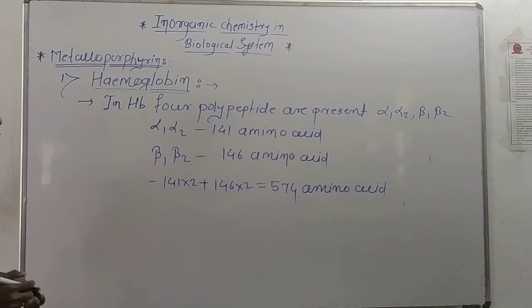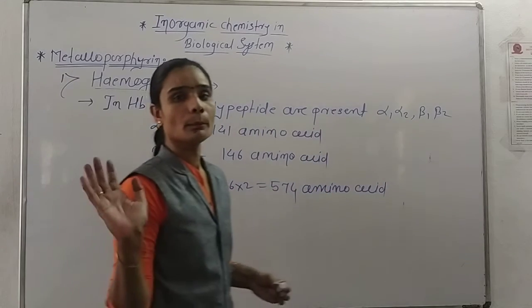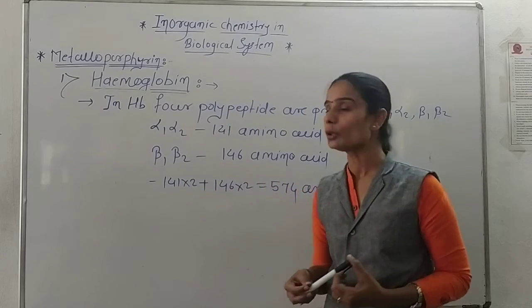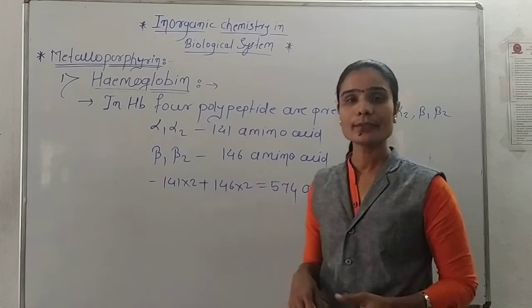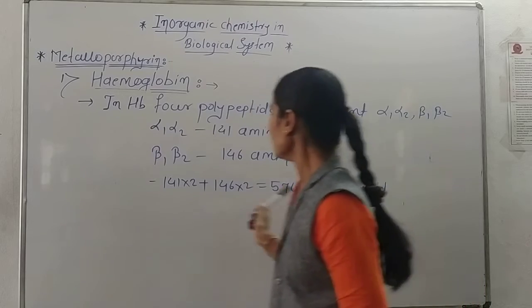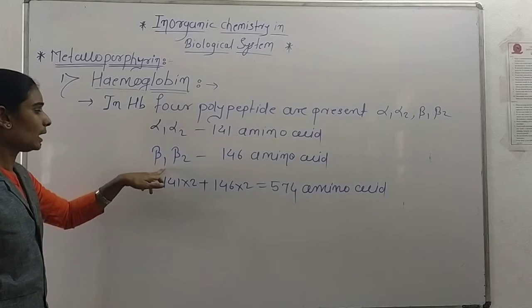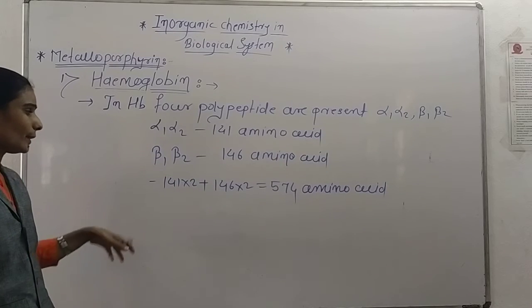In this hemoglobin, the 4 polypeptides that play an important role are alpha 1, alpha 2, beta 1 and beta 2. Alpha 1, alpha 2 contain 141 amino acids, beta 1, beta 2 contain 146 amino acids.